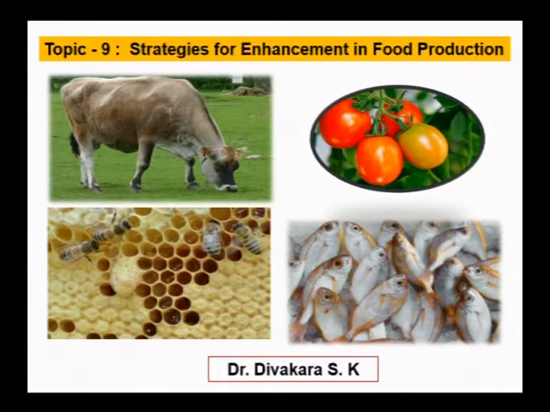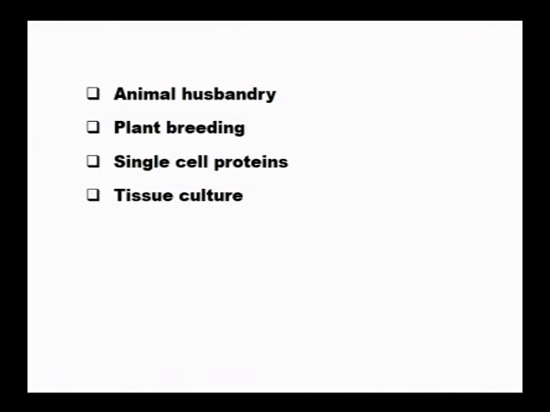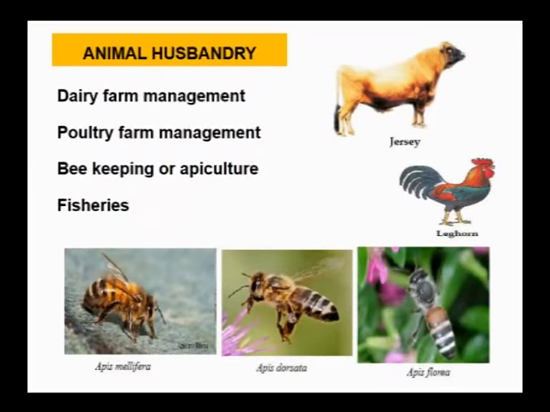Today's session discussion of the topics are strategies for enhancement in food production, biotechnology principles and processes, biotechnology and its applications. Let's begin with the first topic, strategies for enhancement in food production. So this chapter includes the content: animal husbandry, plant breeding, single cell proteins, tissue culture. So let's look into subtopics of animal husbandry.